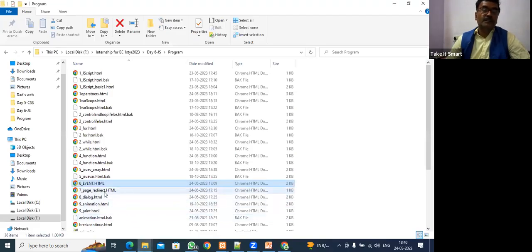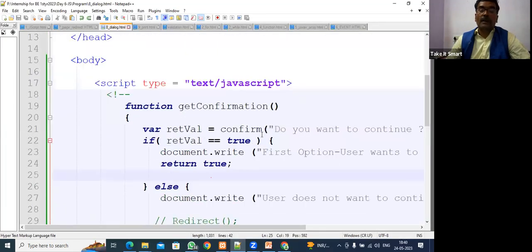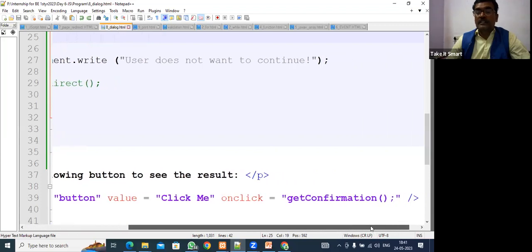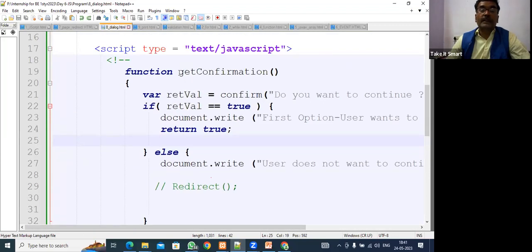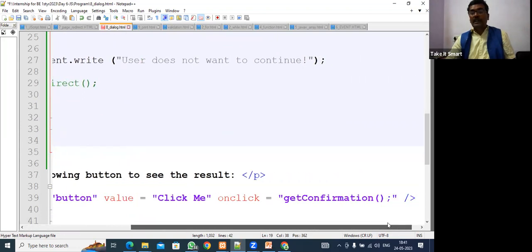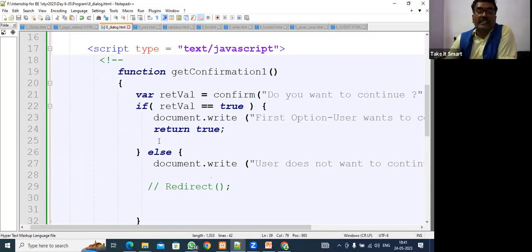Yes. Page redirect we can do. Dialog box we can do. So I will show you the program. Like the alert function, we have an inbuilt dialog box. Click on me, I will be calling this getConfirmation. getConfirmation is a user defined function. What the user writes is a user defined function. So, do you want to continue?